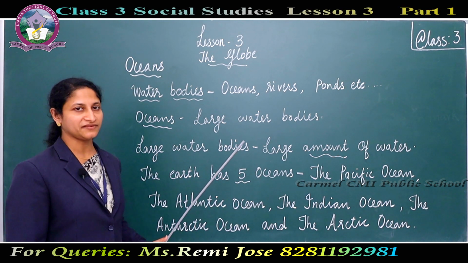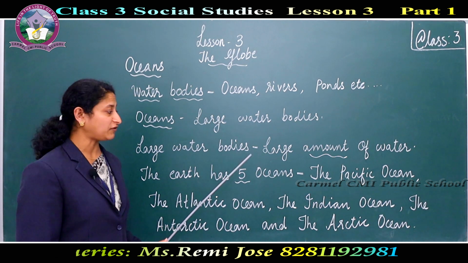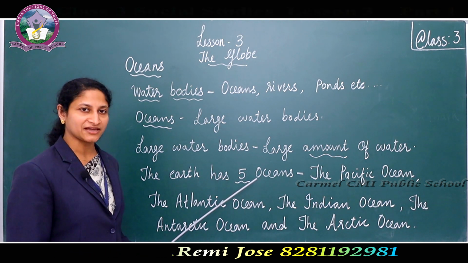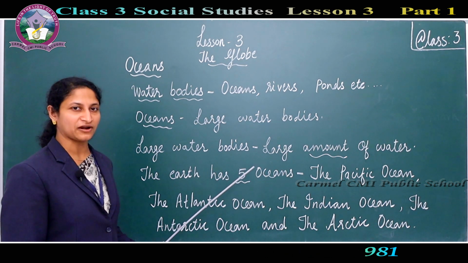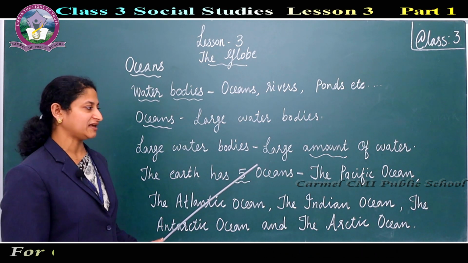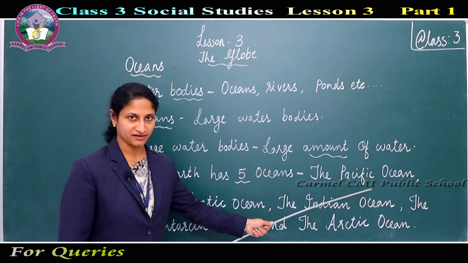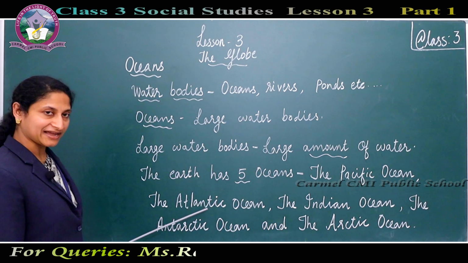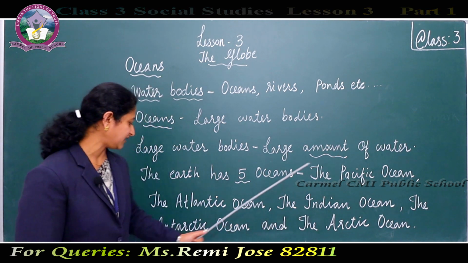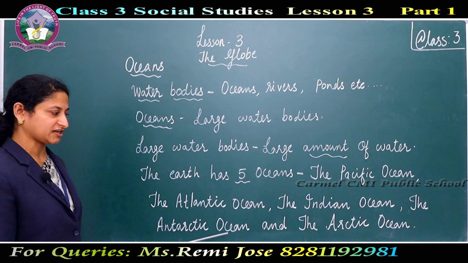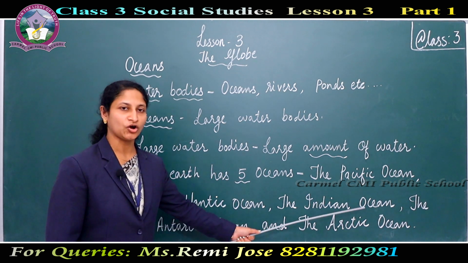Also we have studied that the earth has 5 oceans. How many oceans are there on the earth? 5 oceans. Let's see which are the oceans from biggest to smallest. The Pacific Ocean, then the Atlantic Ocean, the Indian Ocean, the Antarctic Ocean, and the Arctic Ocean.